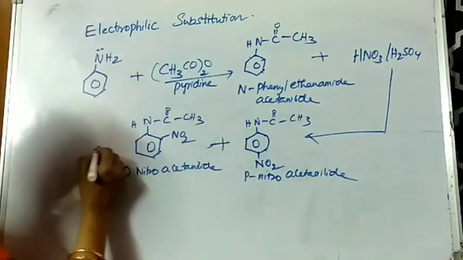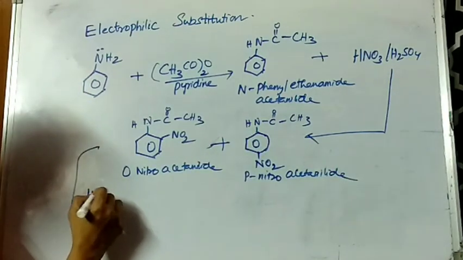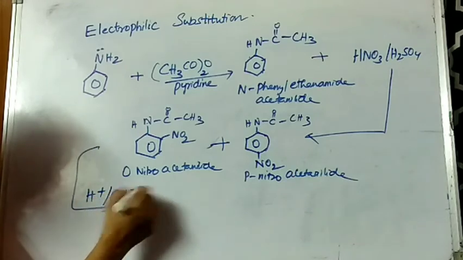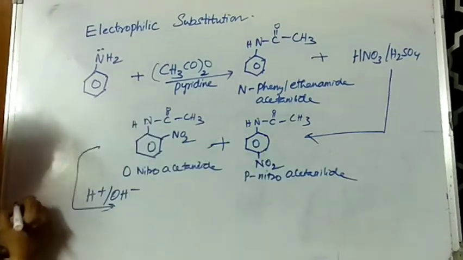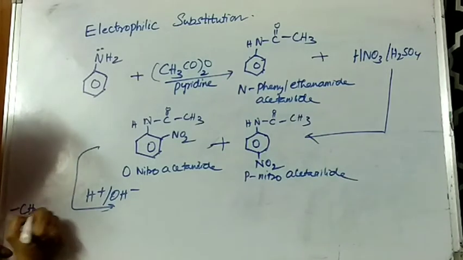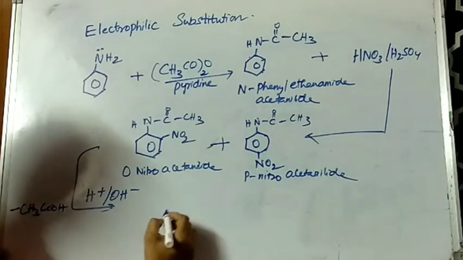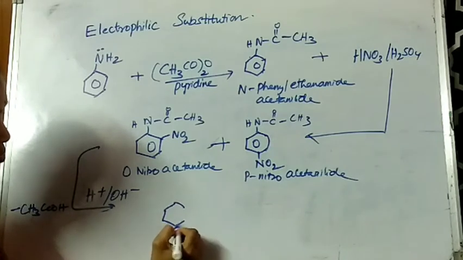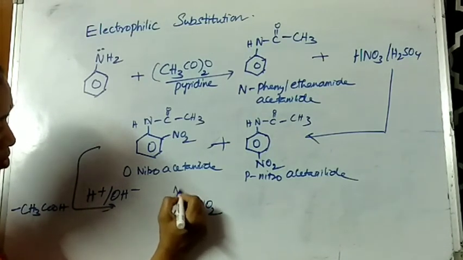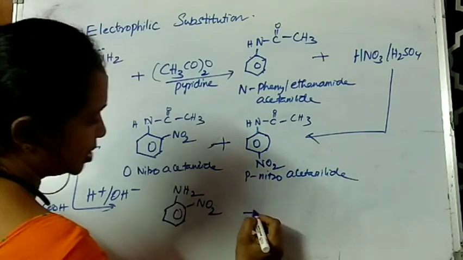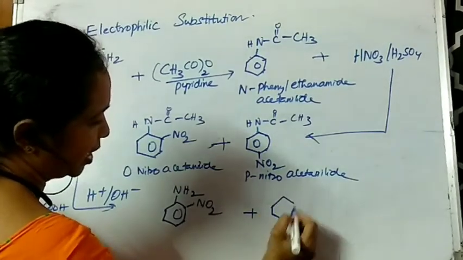So later these are treated with H plus or OH minus, that is an acid catalyst or basic catalyst, such that acetic acid, CH3COOH, is removed, and you will be getting again the desired nitro derivatives, ortho-nitroaniline and para-nitroaniline.